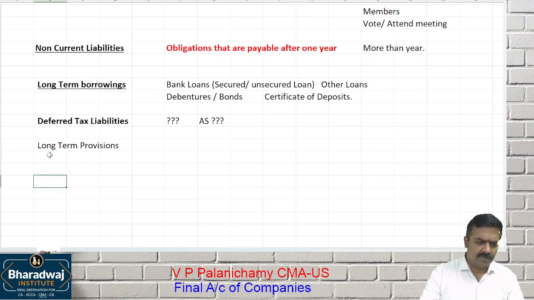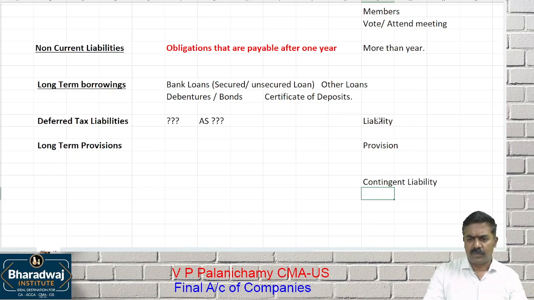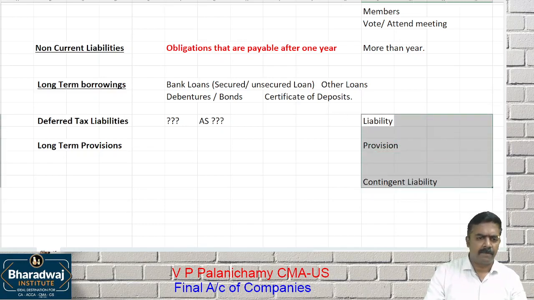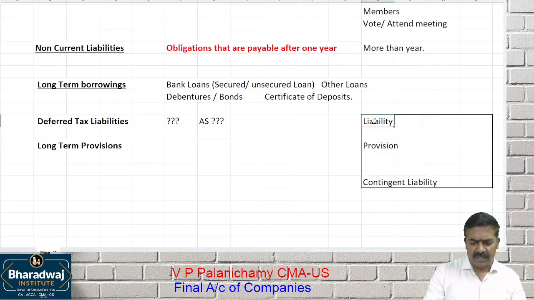Now, listen, there are 3 words we use. One is a liability. Next one is a provision. Next one is called a contingent liability. What is the difference? What do you mean by liability? What do you mean by provision? What do you mean by contingent liability?